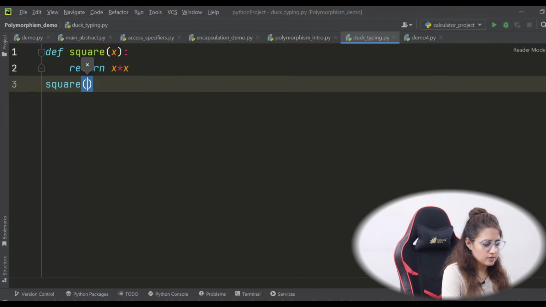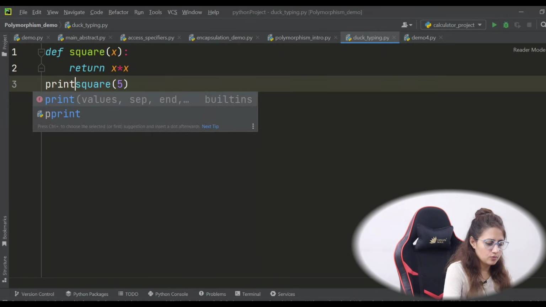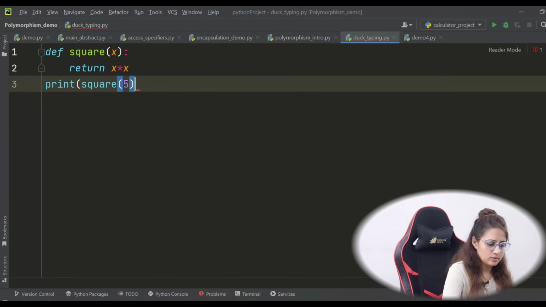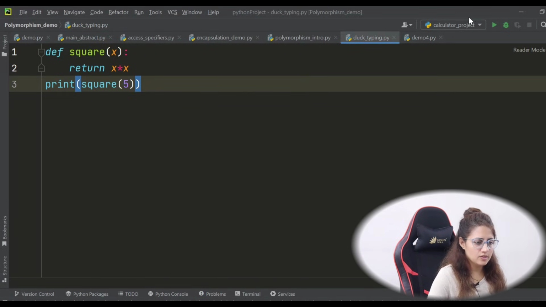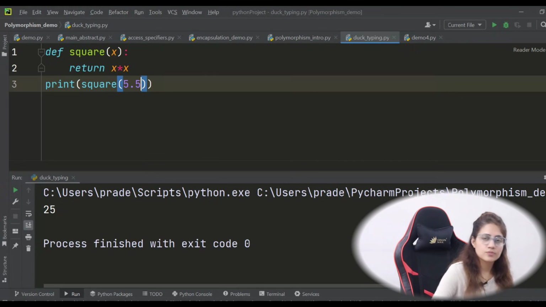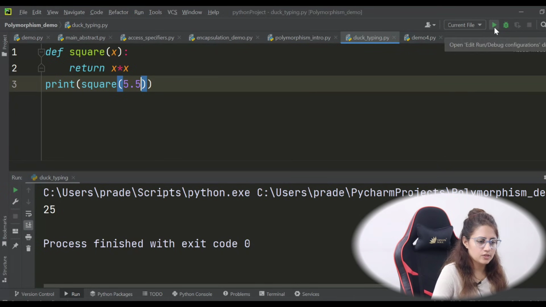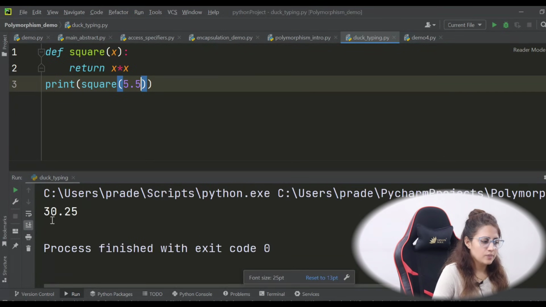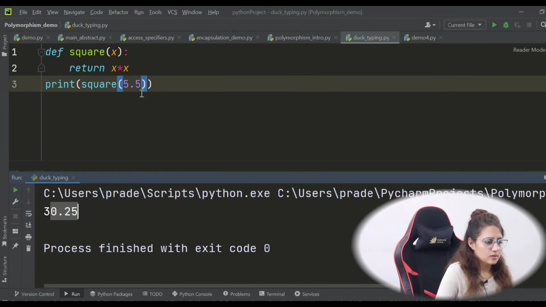And we are calling this function square, and I'll pass, suppose, 5. Obviously you have to print that value. Let's run this and it will print 25. See, it is printing 25. If I pass 5.5, a floating number, let's run this, 30.25.